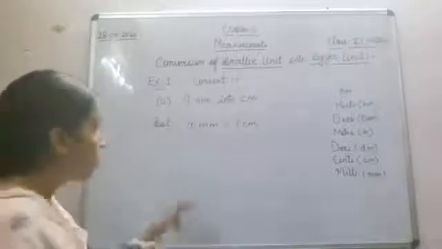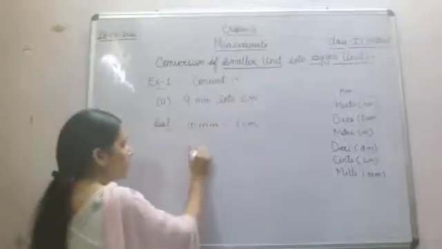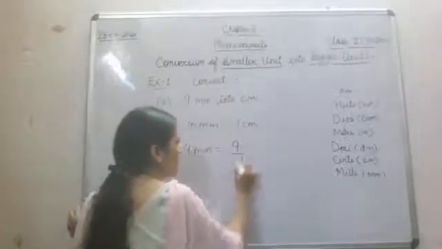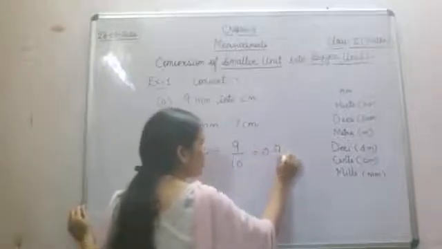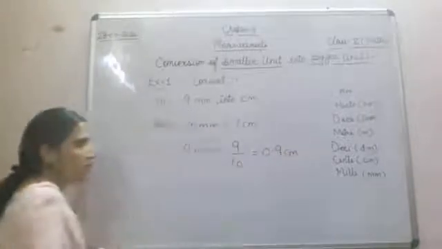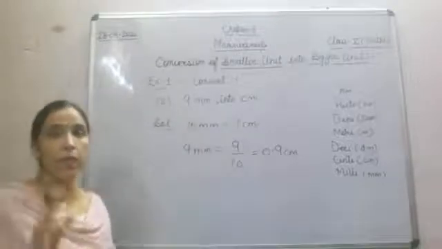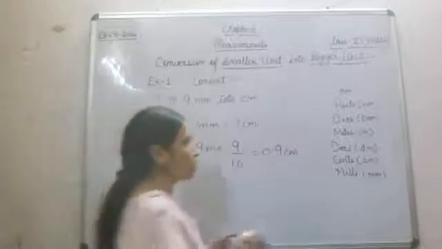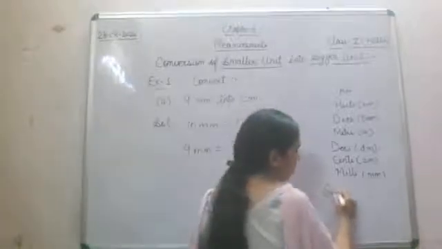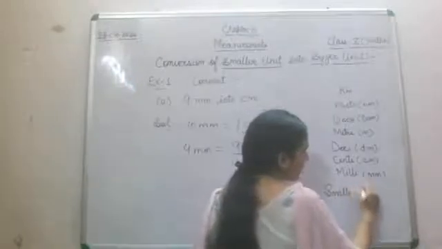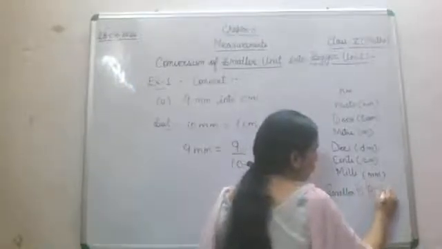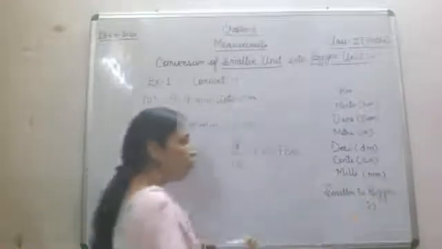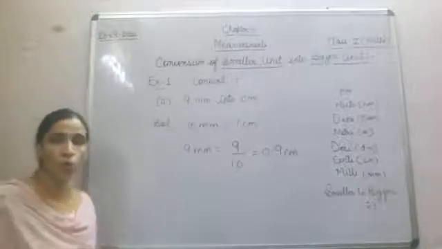So what we will do? Now here 9 millimeter is there. It means 9 will be divided by 10, and the answer is 0.9 centimeter. Now what we have done in this? We have converted a smaller unit into a bigger unit. Smaller to bigger, this also you will write somewhere. What you have to do? You have to do division.